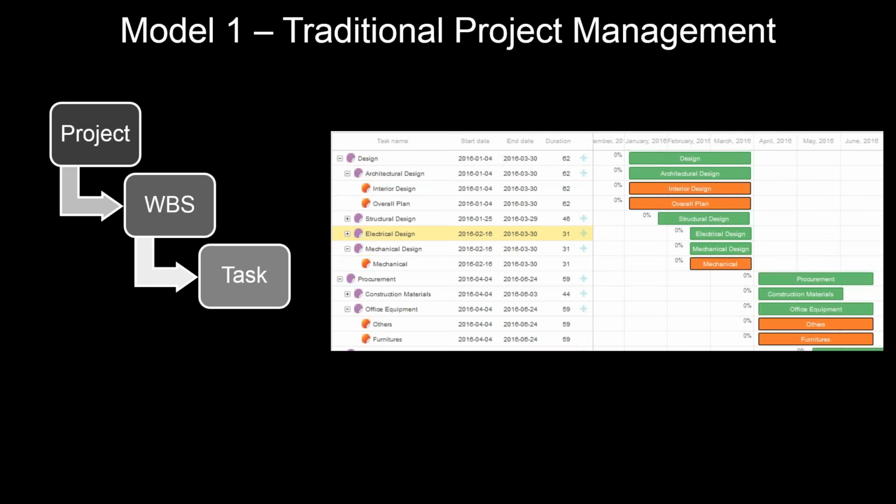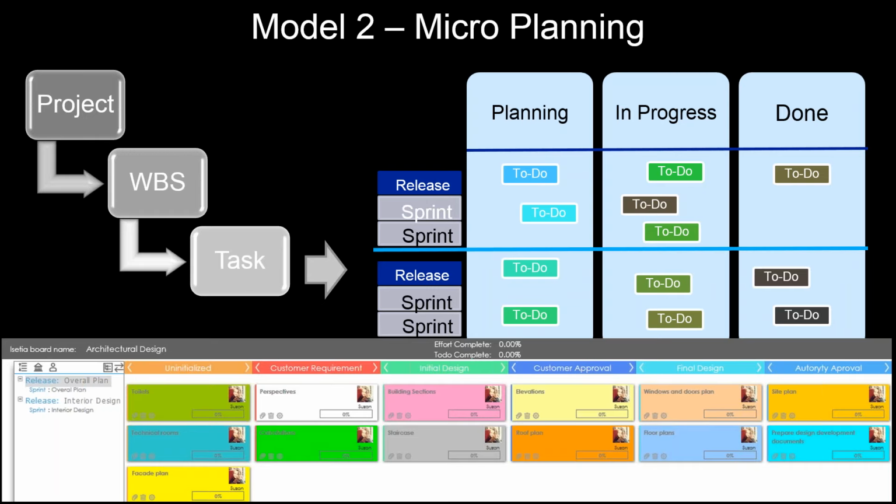So how it works: a classical project management system gives you a Gantt chart based plan, which we also provide with ISETIA, and we make the project work breakdown structure and tasks, and create the links.